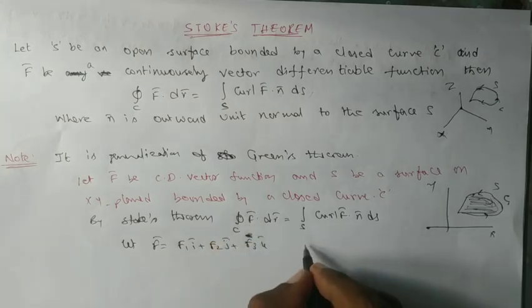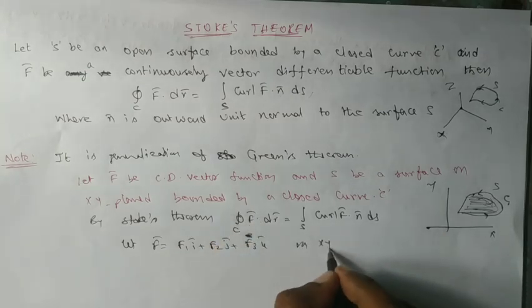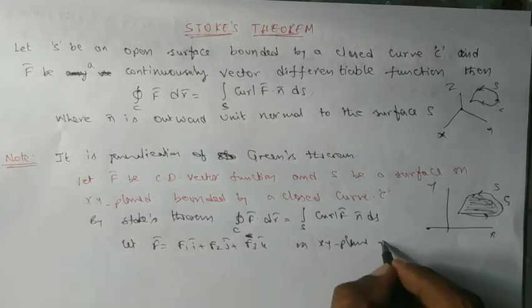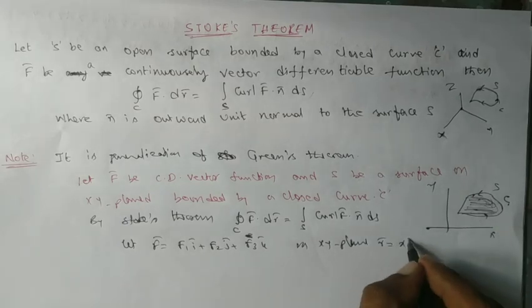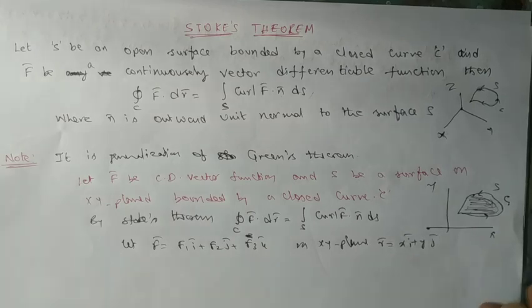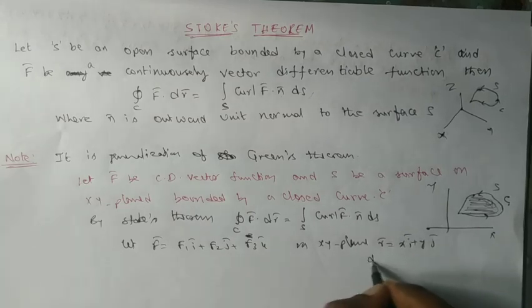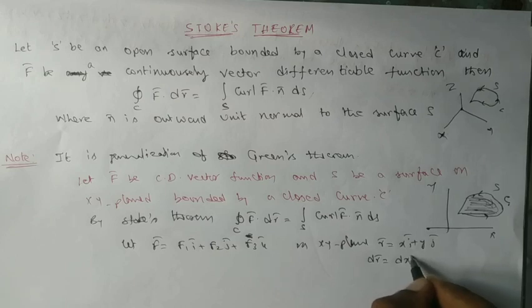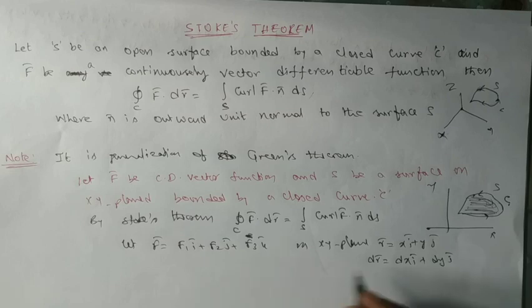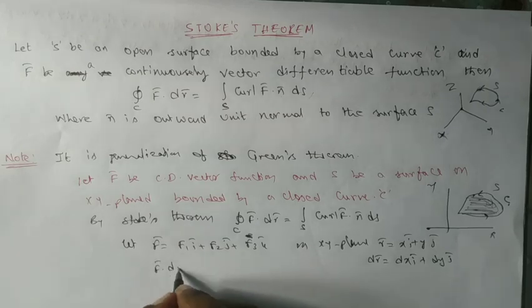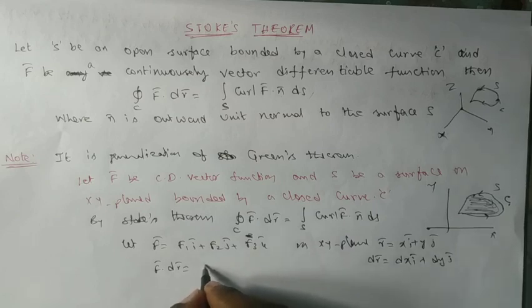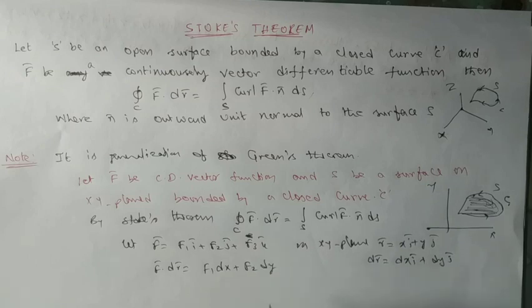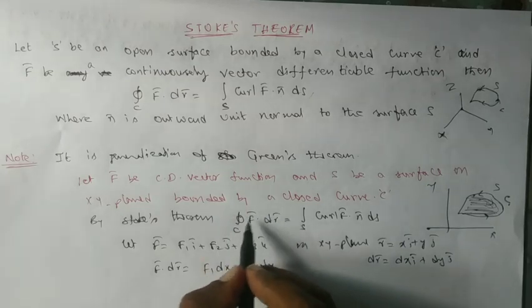On the xy plane, r bar is x i bar plus y j bar, so dr bar becomes dx i bar plus dy j bar. So f bar dot dr bar becomes f1 dx plus f2 dy. So we get the left hand side.